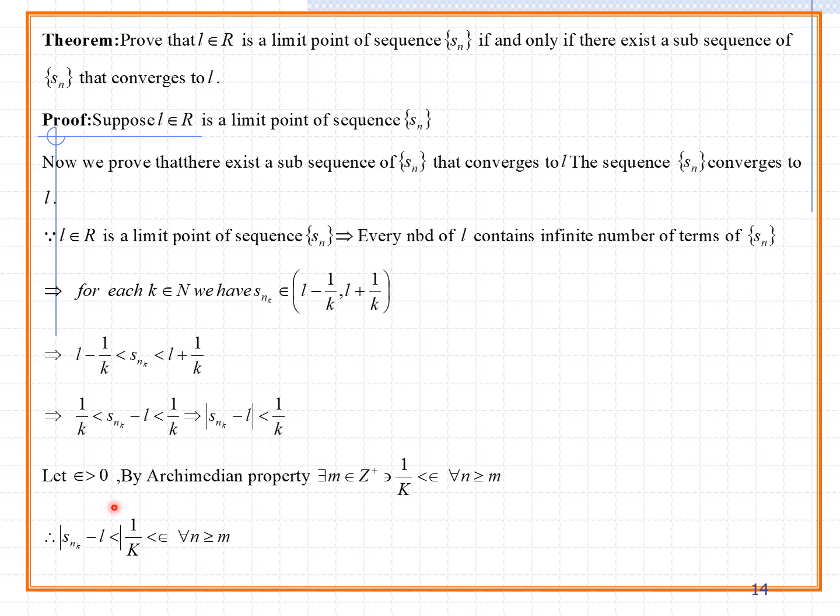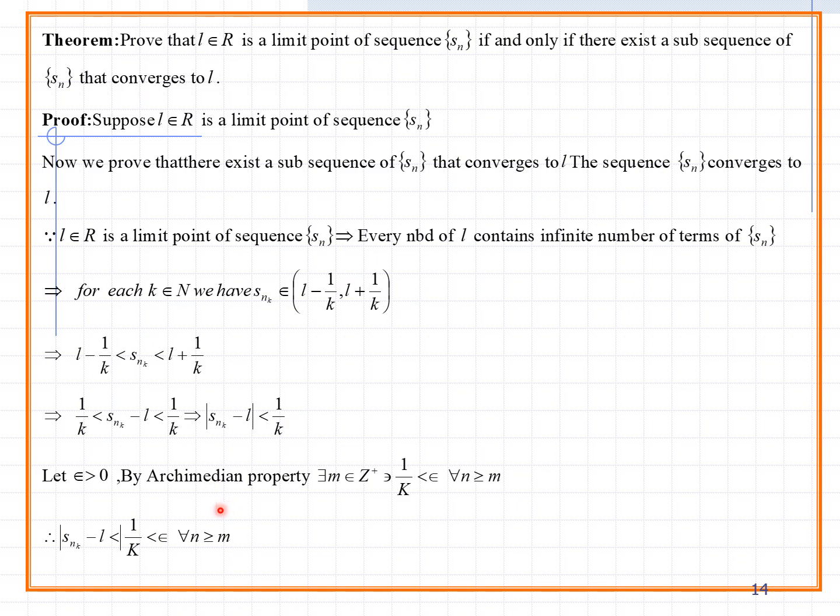Let epsilon be greater than 0. By Archimedean property, there exists m belongs to Z plus such that 1 by k is less than epsilon for all n greater than or equal to m. Since m is in Z plus, 1 by k is some particular value, and epsilon is the bigger value compared to 1 by k. So modulus Sn_k minus L is less than 1 by k, and that value is less than epsilon for all n greater than or equal to m. So modulus Sn minus L is less than epsilon.